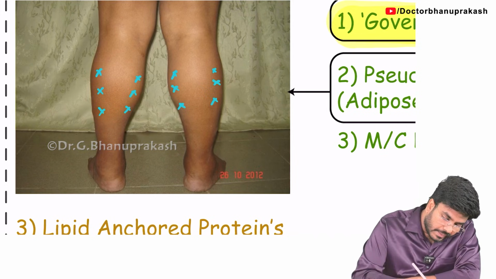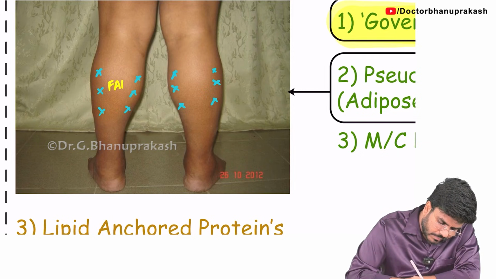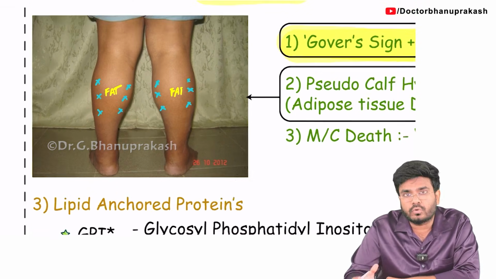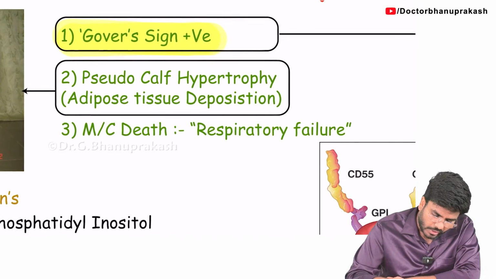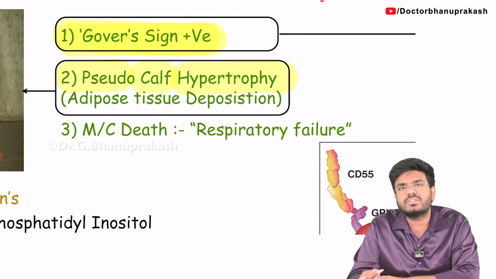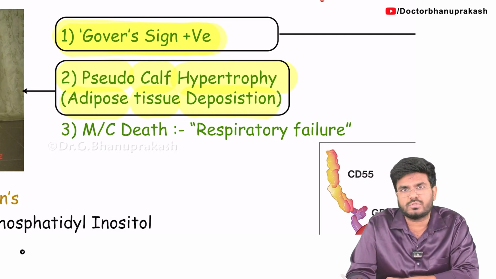Now, in the place of muscles, what is getting deposited? Fat is getting deposited. Because of the accumulation of fat, the calf looks hypertrophied. So that's why we call it pseudo calf hypertrophy. It's not a real muscle, it's fat. Pseudo calf hypertrophy because of fat deposition or adipose tissue deposition.